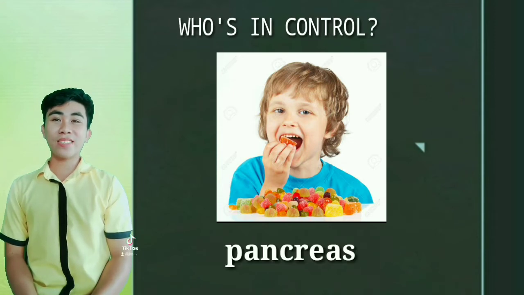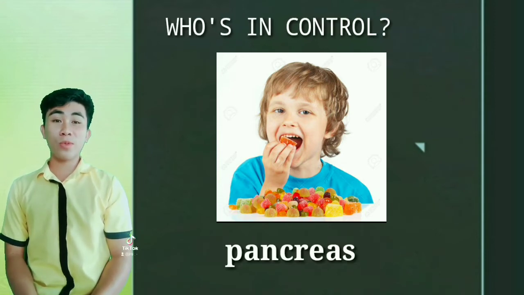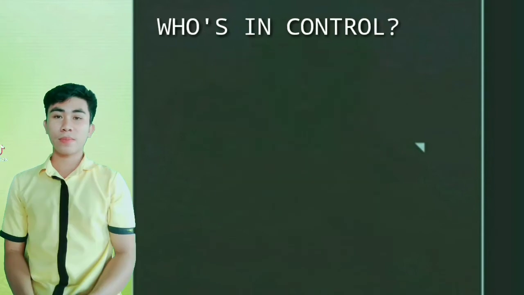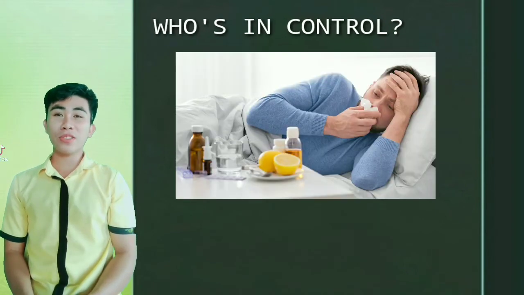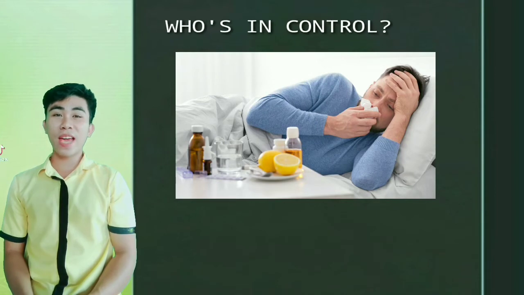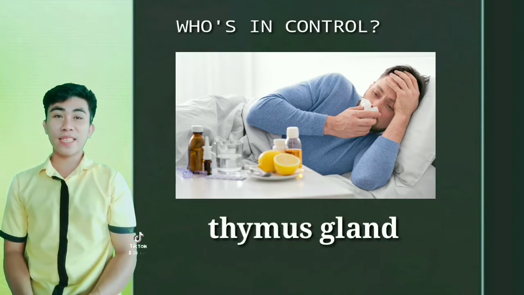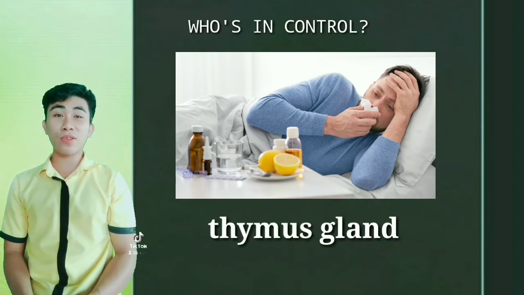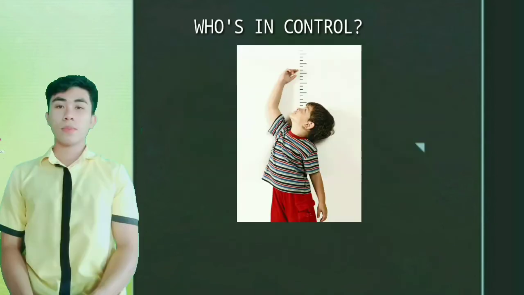That's right. The answer is the pancreas. The pancreas regulates blood sugar levels. Who's in control? Number 2. A sick person. Maybe you have answered thymus gland. That is correct. The thymus gland enables the body to produce certain antibodies.